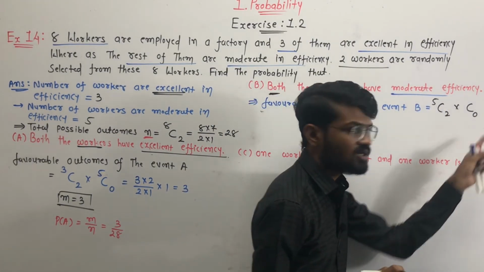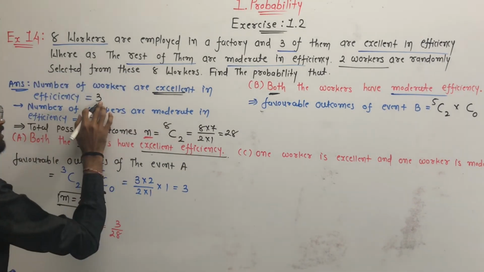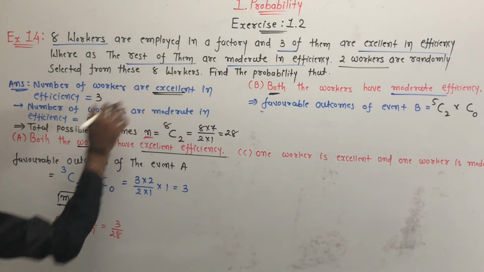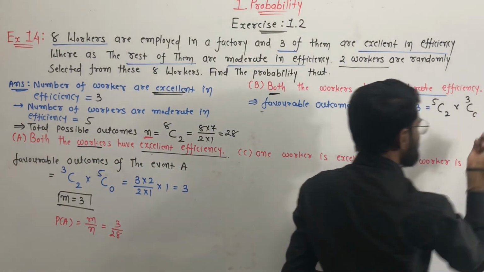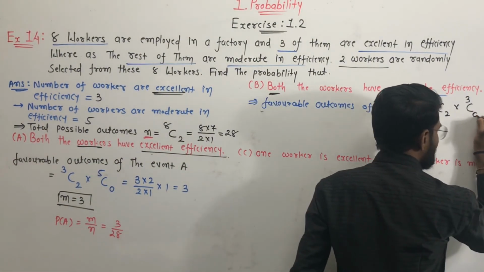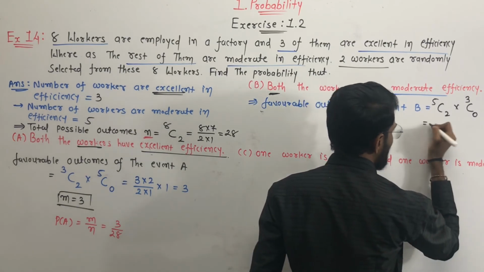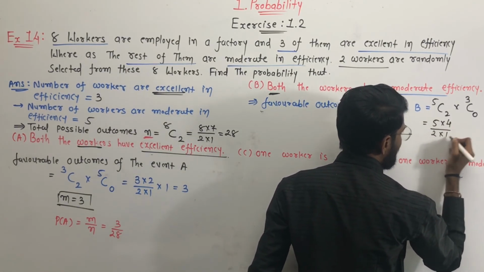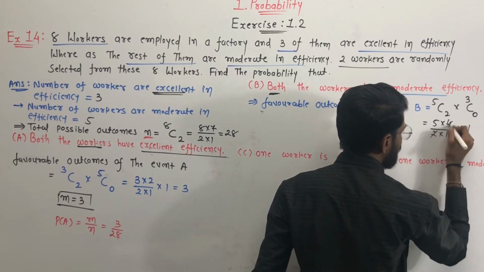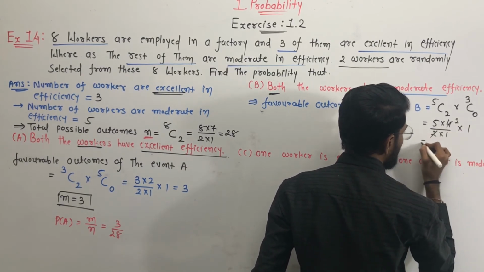So 0 workers are selected from these 3 workers who are excellent in efficiency. So we select 0 out of the remaining 3 workers. 5C2 means 5 multiplied by 4 upon 2 multiplied by 1, and 3C0 is equal to 1, the 2s cancel, so it is equal to 10.